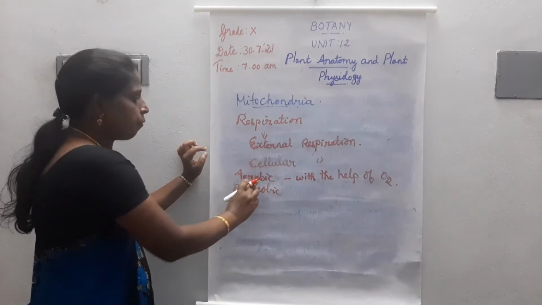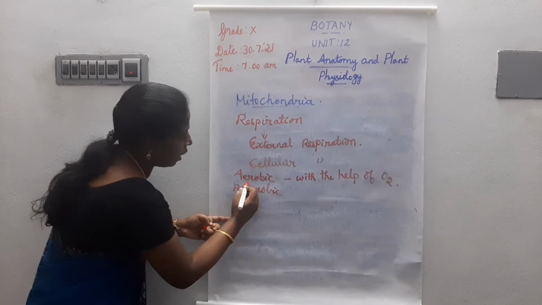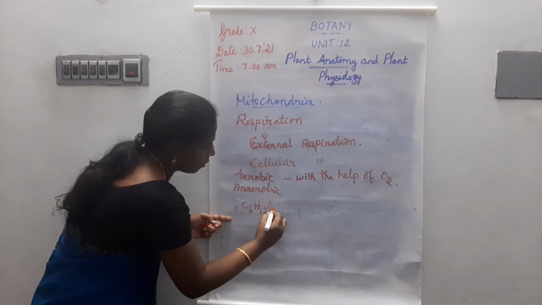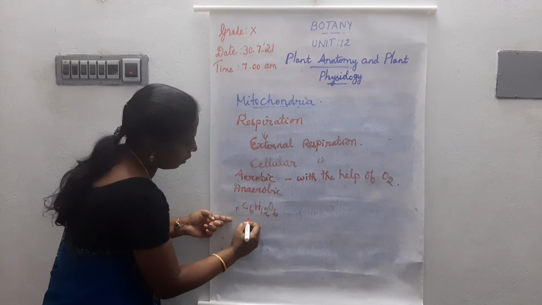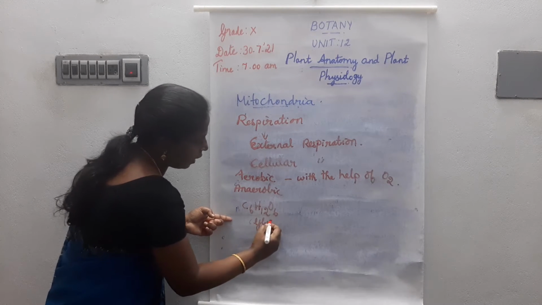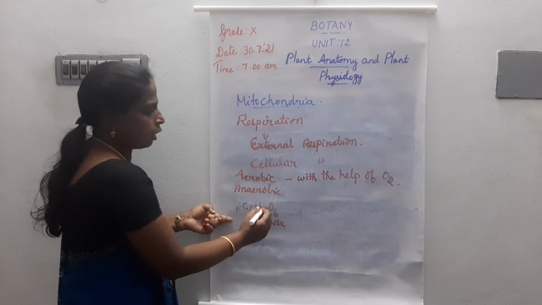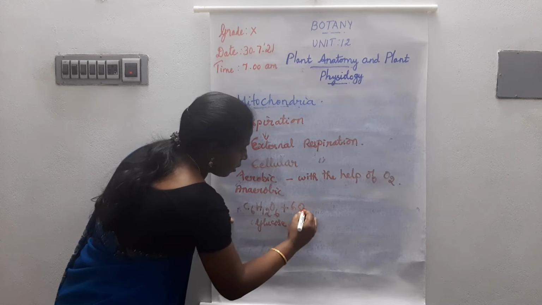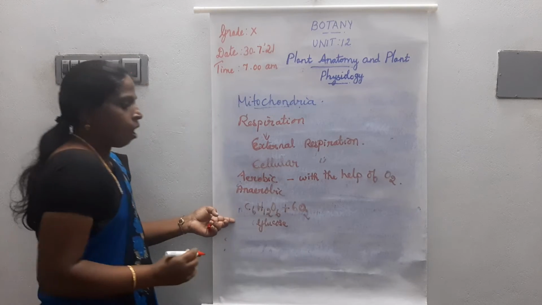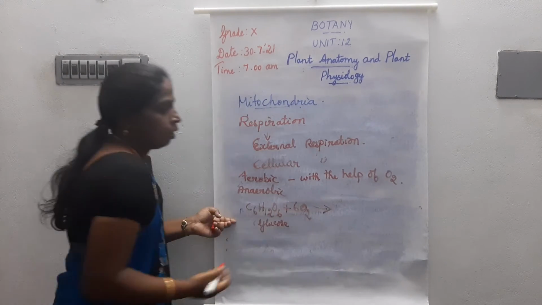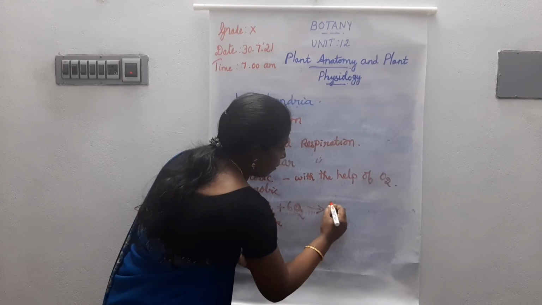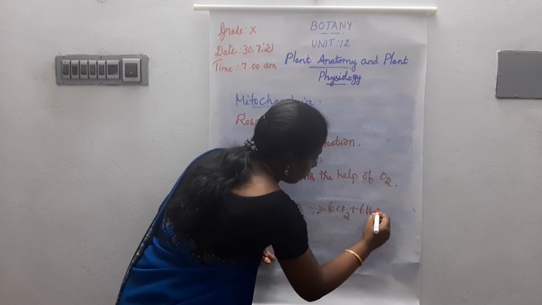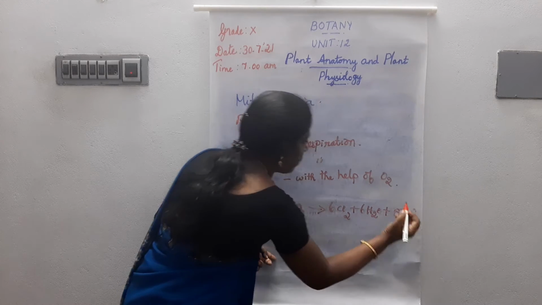See the chemical reaction for aerobic respiration. Here we already learned that in aerobic respiration the food is completely oxidized with the help of oxygen. The food here is glucose, C6H12O6. It is oxidized with the help of oxygen and produces carbon dioxide, 6CO2, plus 6H2O plus ATP. ATP means energy.